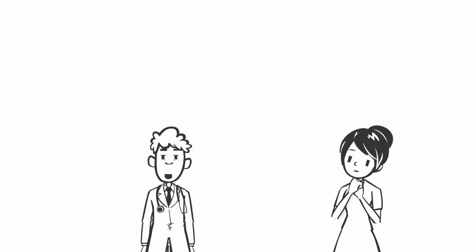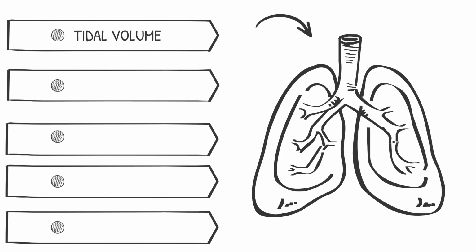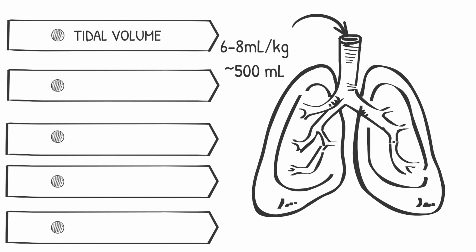Let's assume that we are in a volume-controlled mode. There are 5 vent settings you need to be aware of. The first setting is tidal volume. That is the amount of air being forced into the lung by the ventilator. We tend to be lung protective by using between 6 to 8 cc's or mLs per kg, with an average of 500 cc's of volume being pumped into the lung.